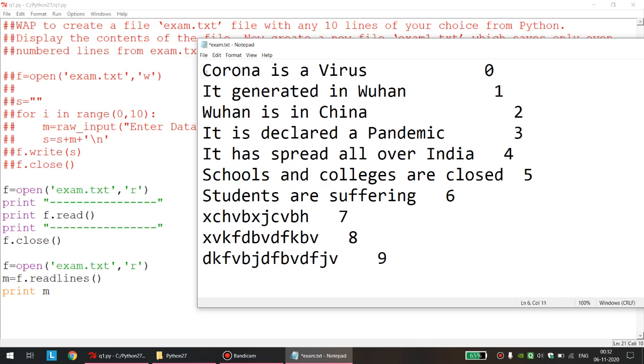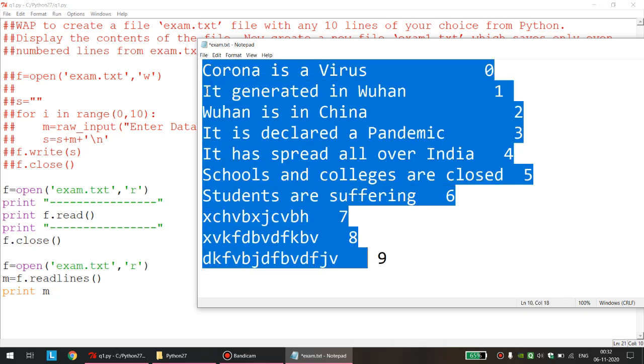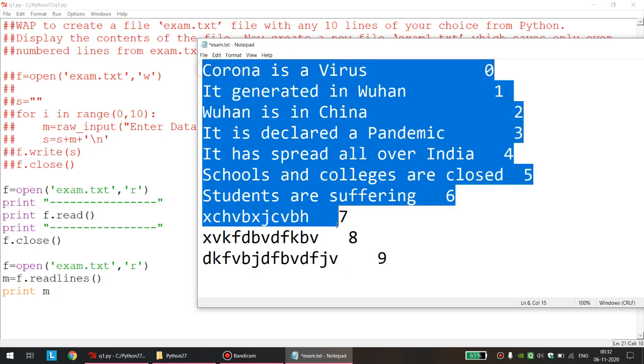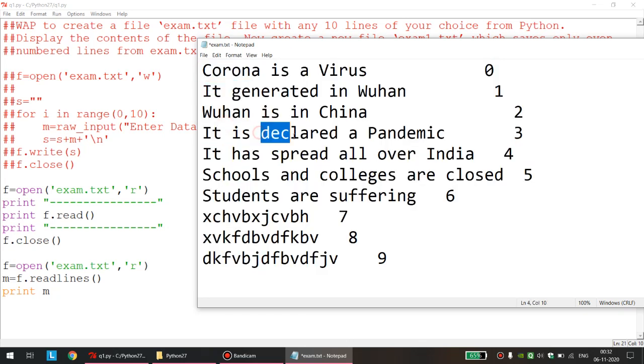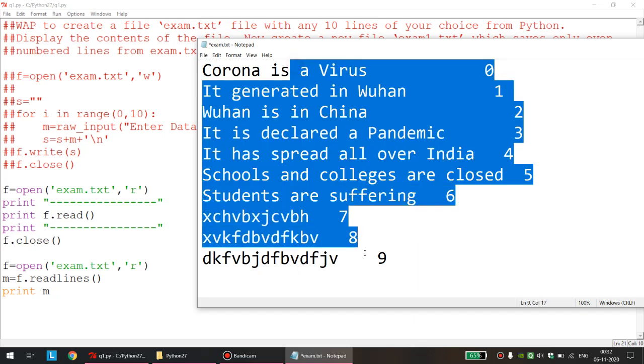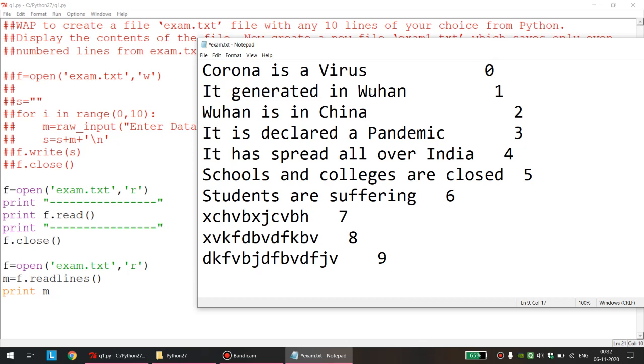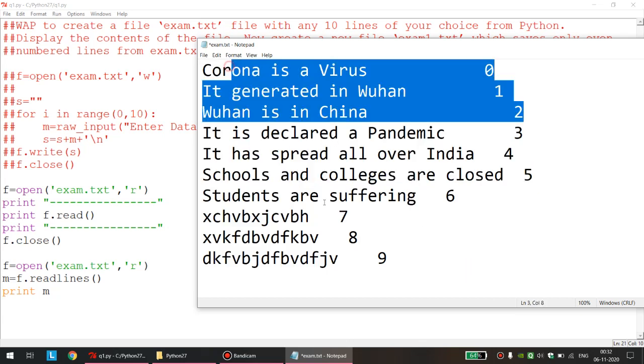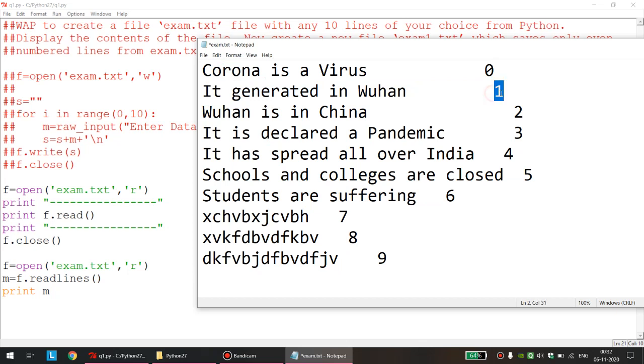So even though for the file we want even numbered lines, that is 2nd, 4th, 6th, 8th and 10th, we should not forget that we are storing this file in the form of a list. And so as per the list, we want the 1, 3, 5, 7 and 9th indexes. So the logic is reverse. Even for the file, we want even numbered lines. But as per the logic, because all the lines are in the form of a list, we want which indexes? We want odd indexes, because odd indexes will help us get the even numbered lines.